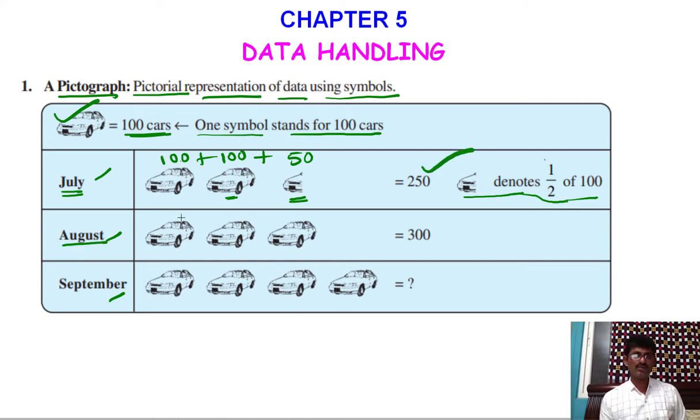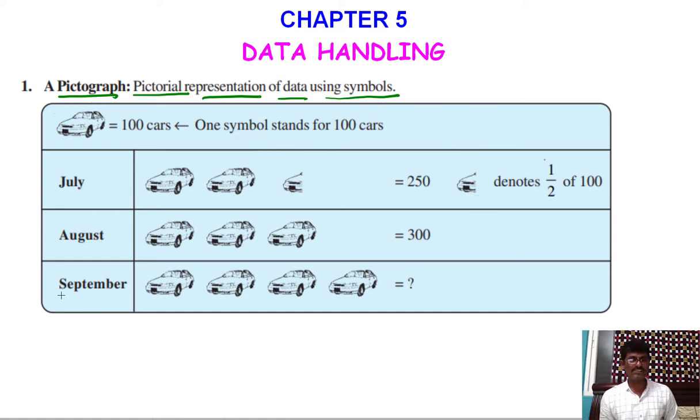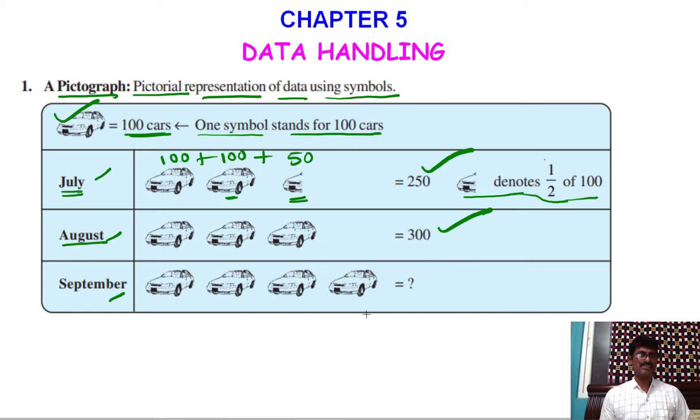Now in August we have 3 cars, and each car represents 100 cars. So 100 plus 100 plus 100 equals 300. What about September? Here we have 4 cars. Each car stands for 100 cars. So 4 cars means 4 times 100, that is equal to 400 cars. So the company produced 400 cars in the month of September. In this way, we can represent the data in the form of pictures. So this is called a pictograph.